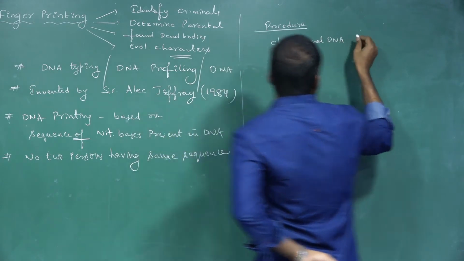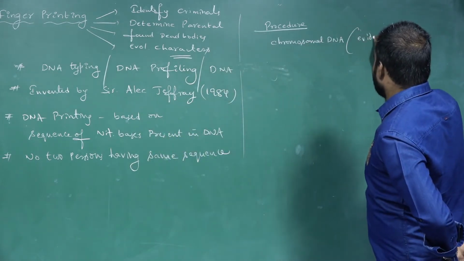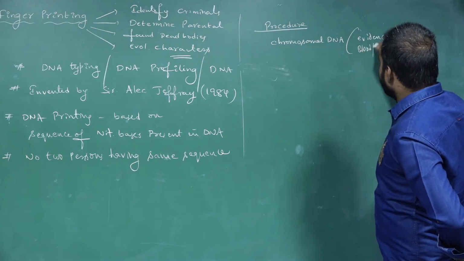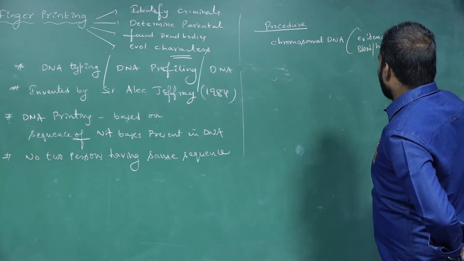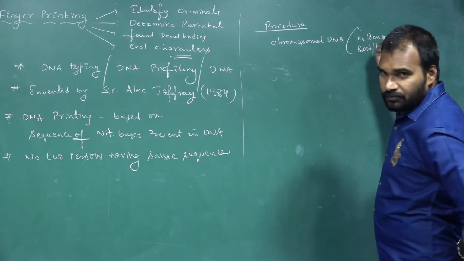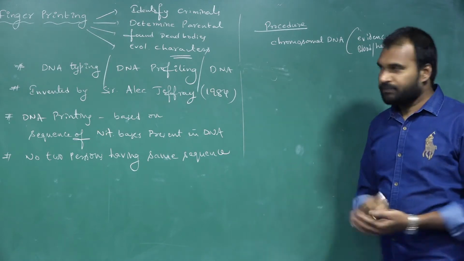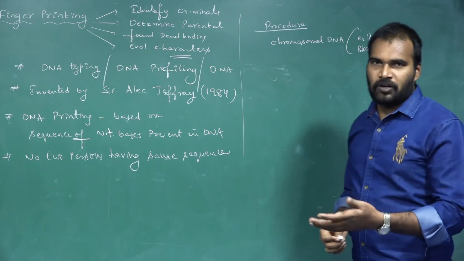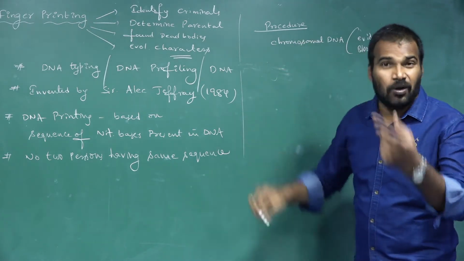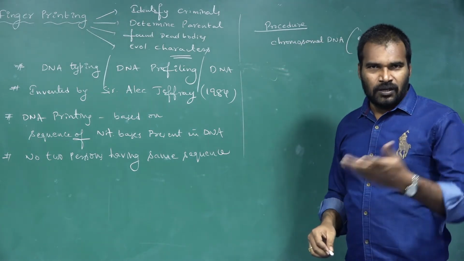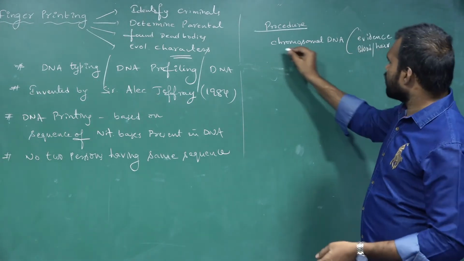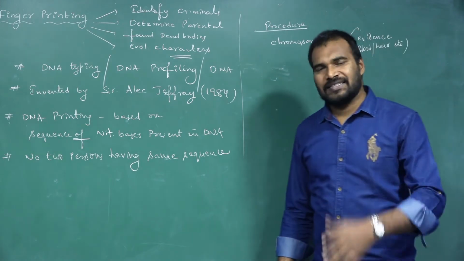It may be from blood or hair, or skin, whatever it may be, any cell. So they collect the chromosomal DNA by doing some chromatography. First of all, by using recombinant DNA (rDNA) technology and biotechnology instruments, they will decode the DNA sequence.